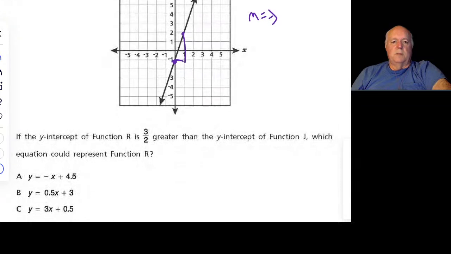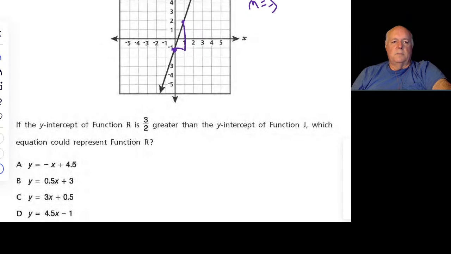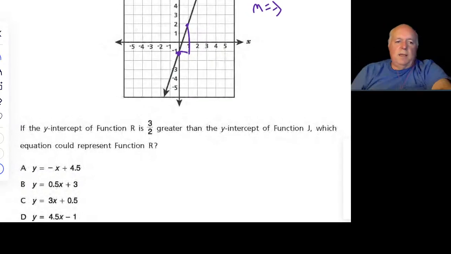Okay, so let me try to get all the choices in. If the y-intercept of function r, so this is a different function, is 3/2 greater than the y-intercept of function j, okay, we're going to stop right there. This is the y-intercept of j.